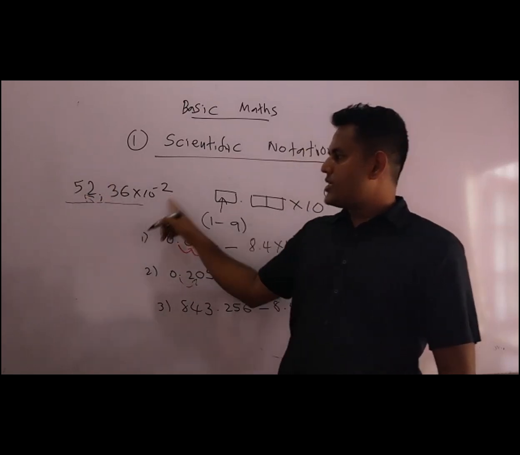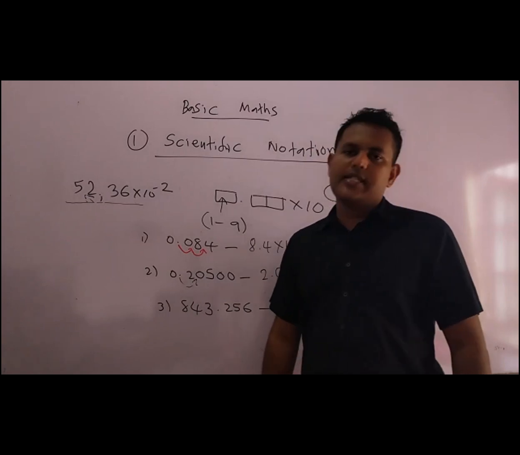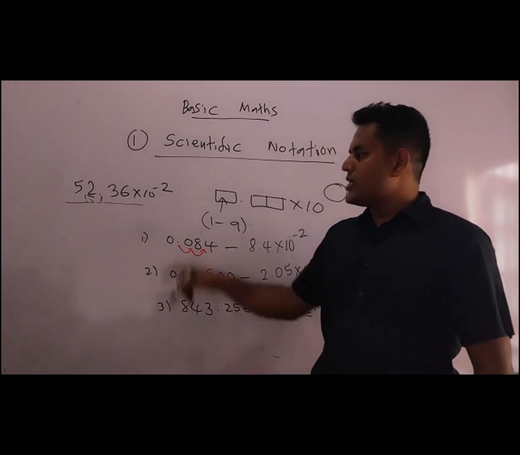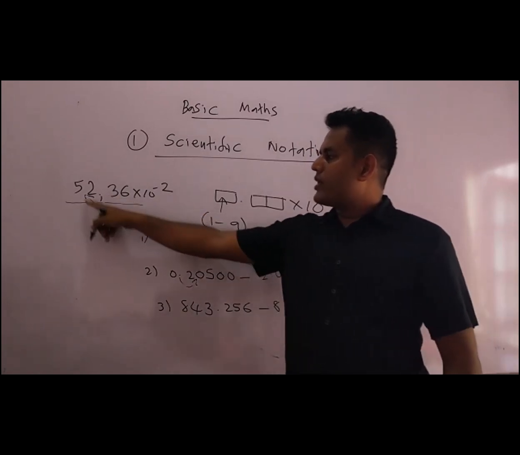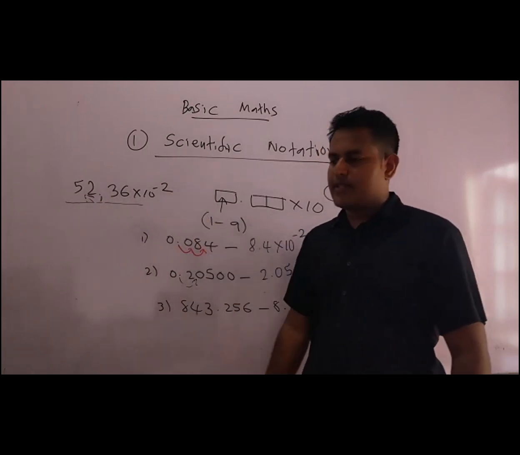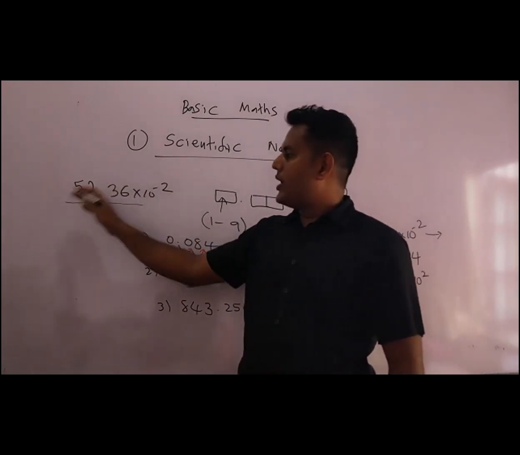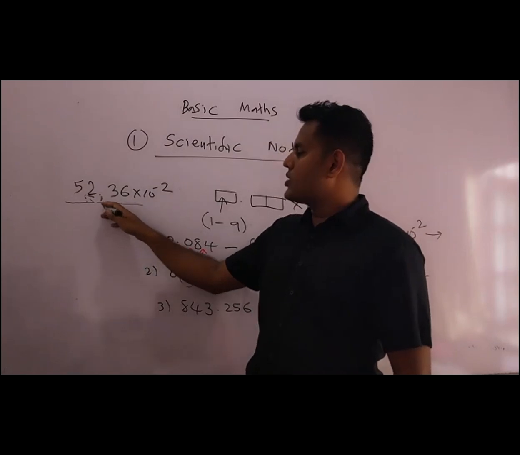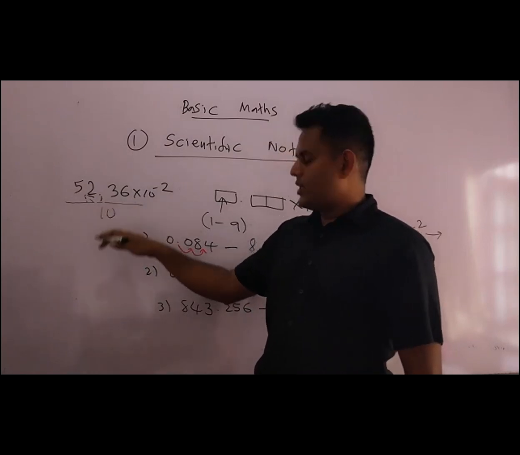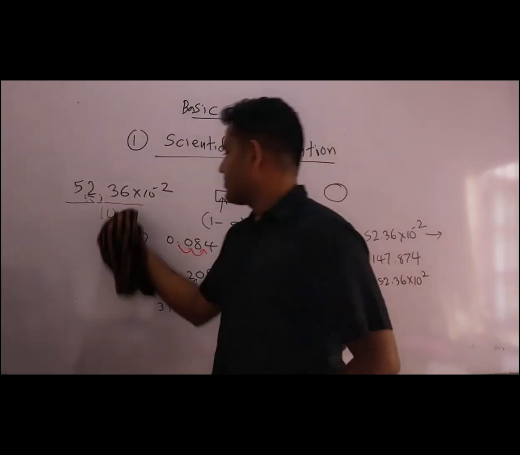So then this is 5.236. When you are moving upwards, this value gets decreased, because numerator we are dividing by 10, so the denominator also we have divided by 10.